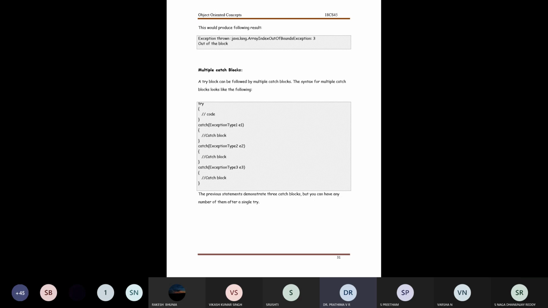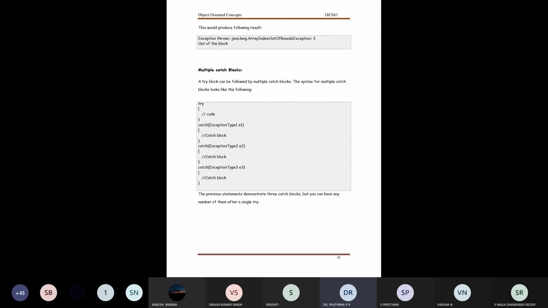Moving further, the output will be shown as java.lang.ArrayIndexOutOfBoundsException with a value of 3. Now I have multiple catch blocks, which is one of the common usages that could be observed.